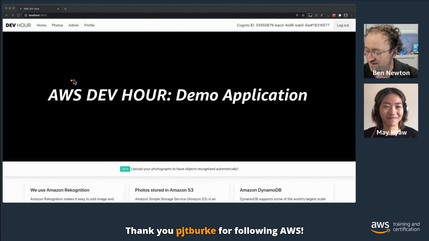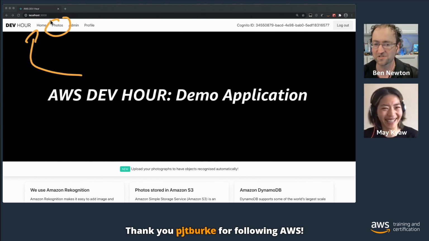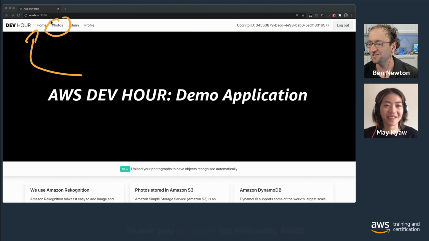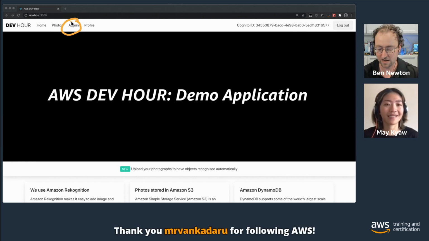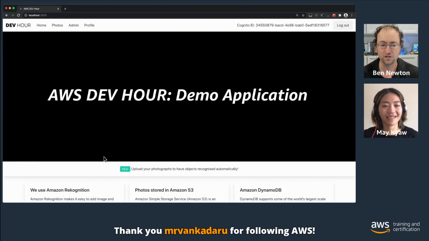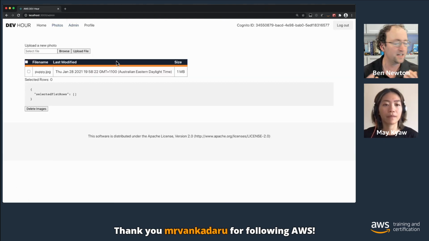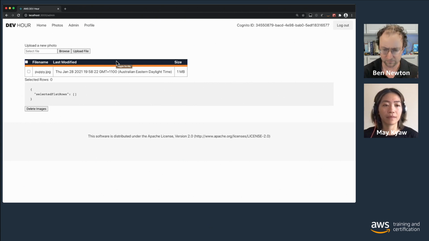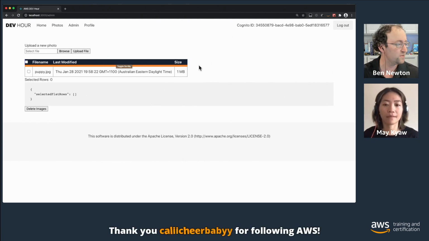The idea is that we've got a home page, we've got a photos menu item so that we can go and look at our photos and things like that. We've got an administrative interface which we're going to dive into so that we can see what's actually happening. And again, this is all quite integrated. This is making API calls through Amazon API Gateway.